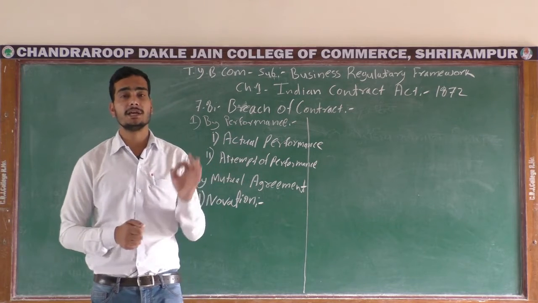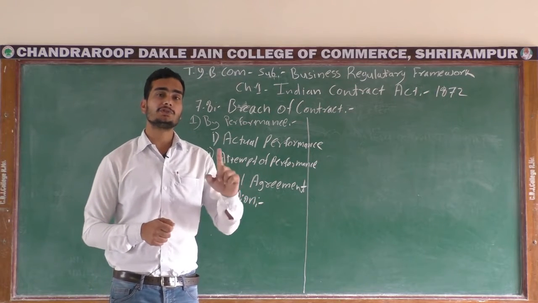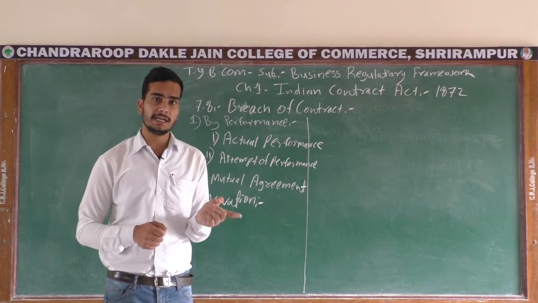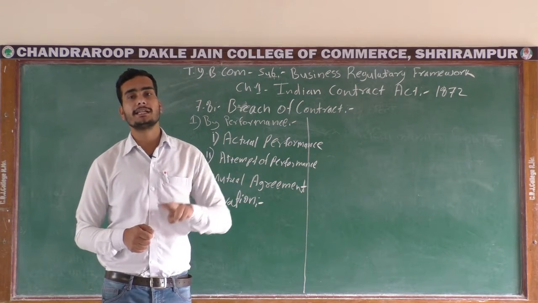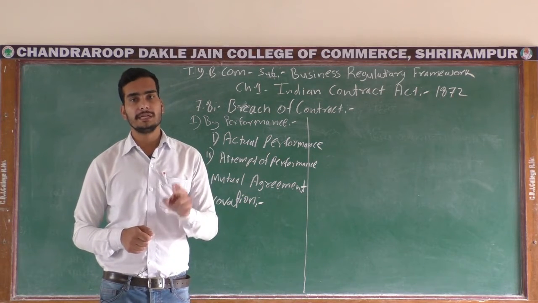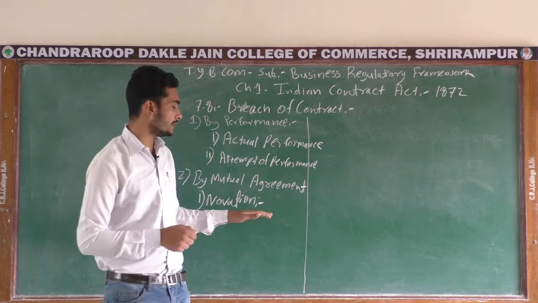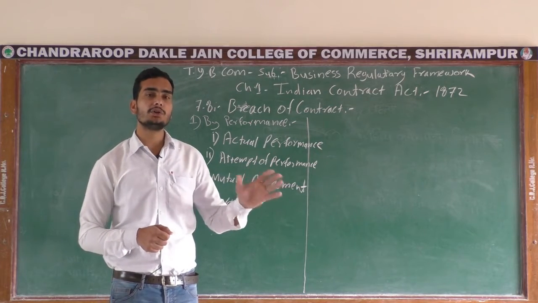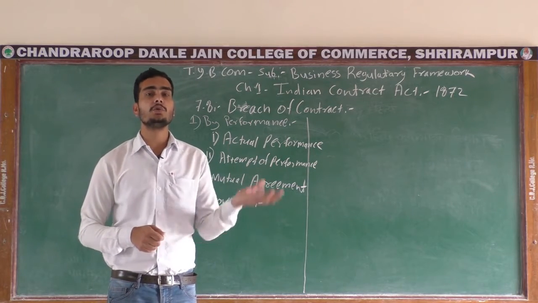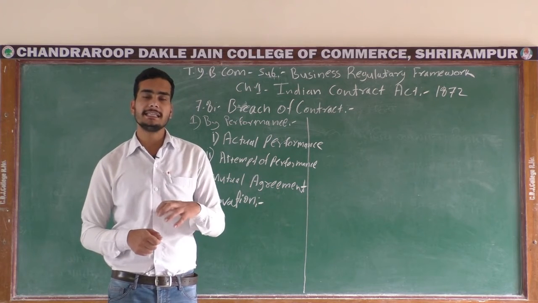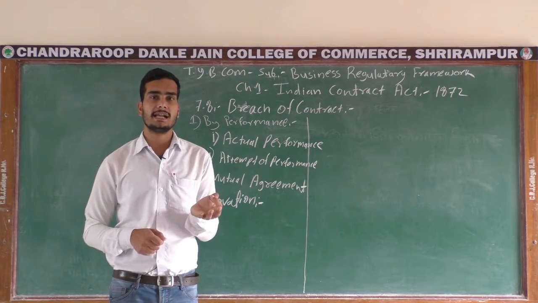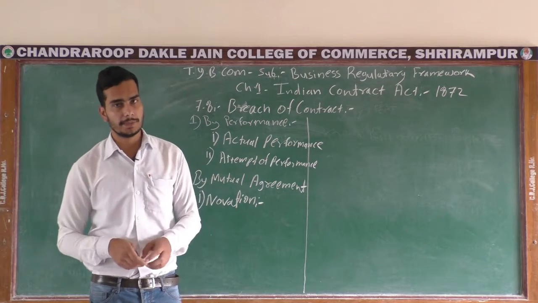In that sense the original contract is terminated, and thereafter a new contract is formed. So novation means renewing, or getting a new version of your contract, and the last contract is considered terminated.